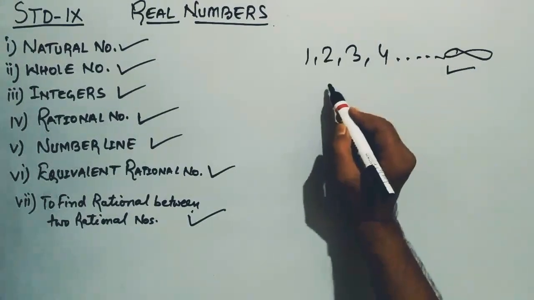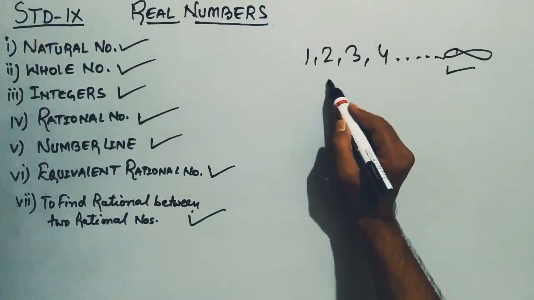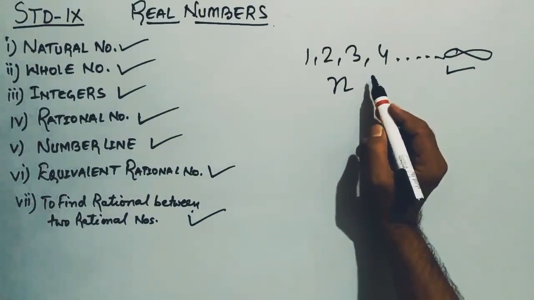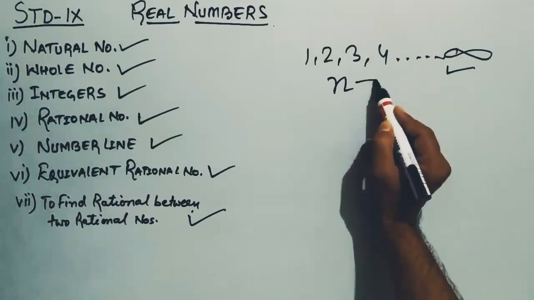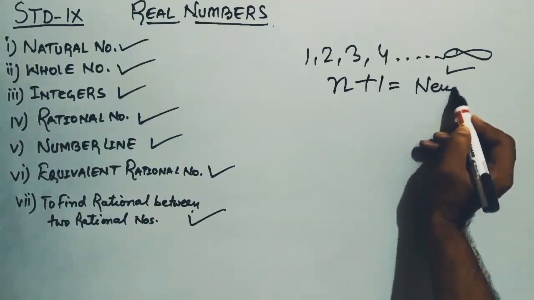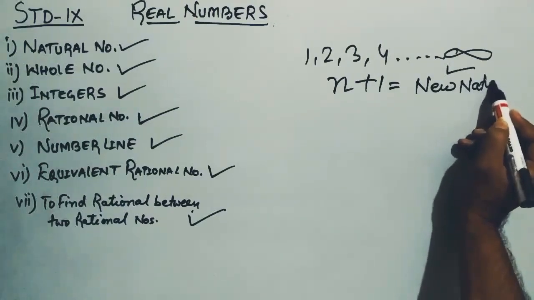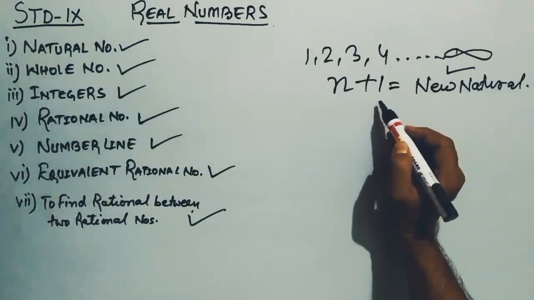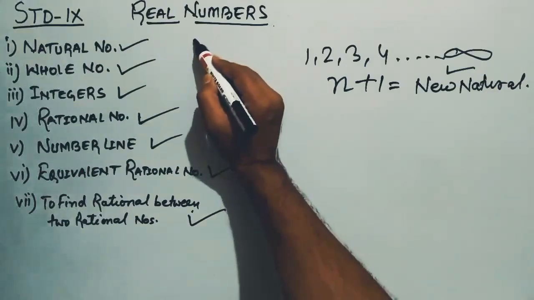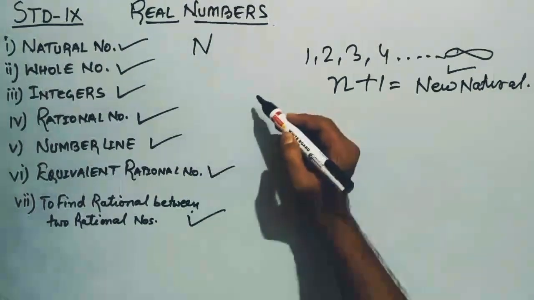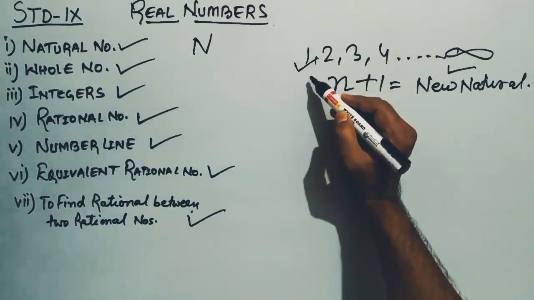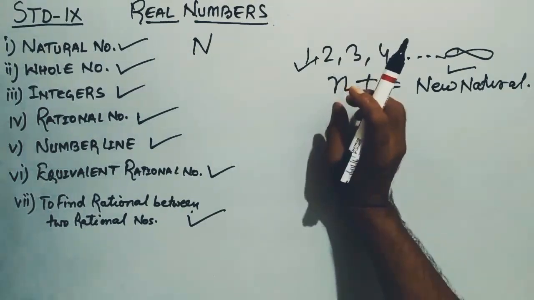Let's say you think that n is the last natural number. Then by adding 1 to this number, we can make a new natural number, right? On this basis, we can say that there is no ending of natural numbers. And we represent natural numbers by capital N, right? So 1 is the smallest natural number and we don't have any last natural number.